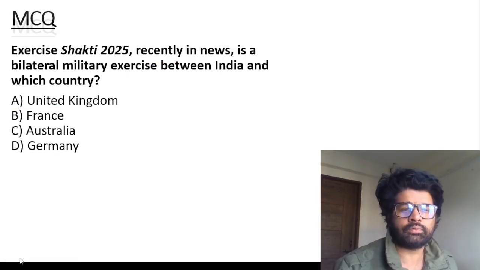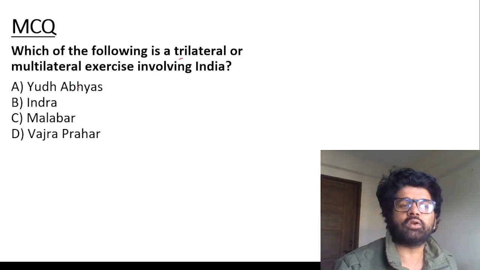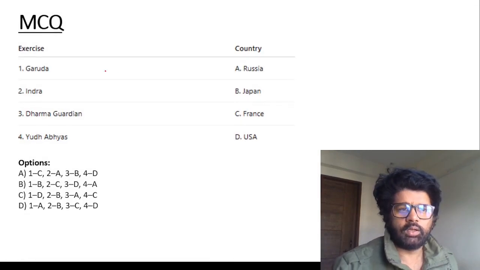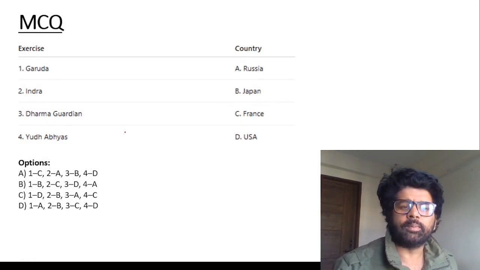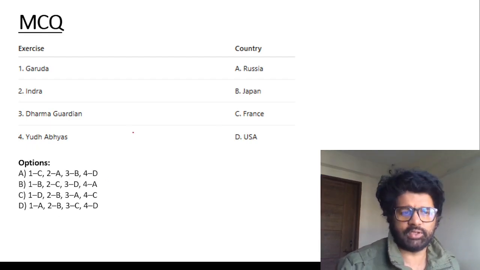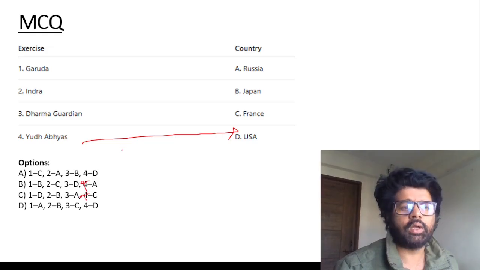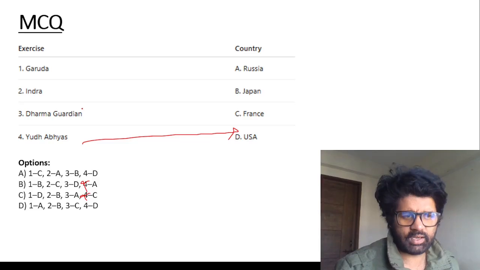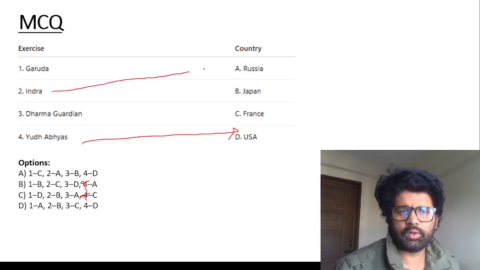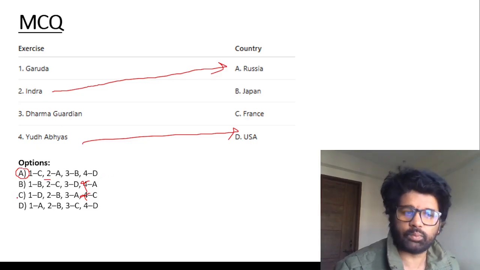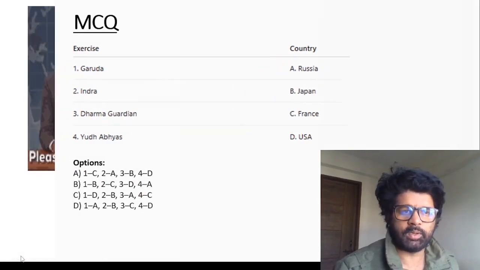Which of the following is a trilateral or multilateral exercise involving India? The answer is Malabar. MCQ: Garuda, Indra, Dharma Guardian, Yuddha Abhyas, countries, you have to match them. Yuddha Abhyas is US, fourth is D, eliminate. Indra, where is Indra? Indra is Russia, if I'm not wrong. So 2 is A, so the answer is A. 1C, 2A, 3B, 4D. Revise it, you will solve these questions and you will become a good boy, good girl.